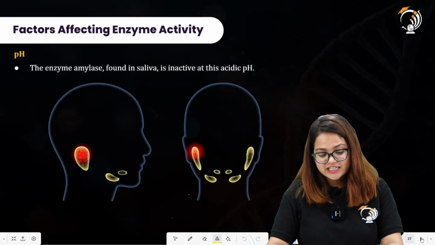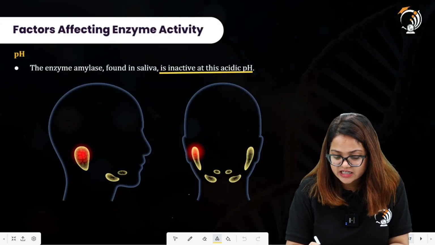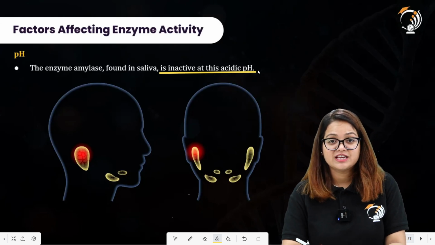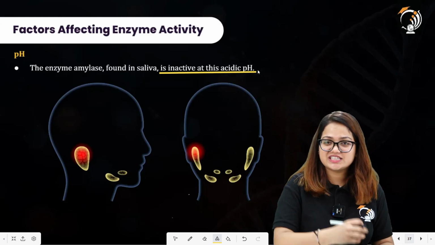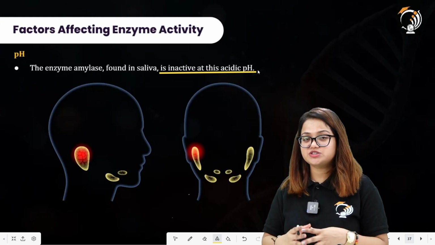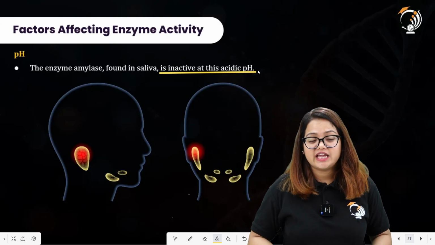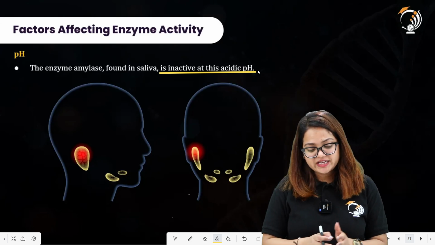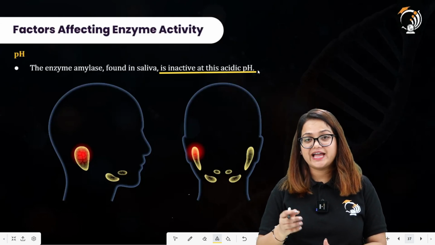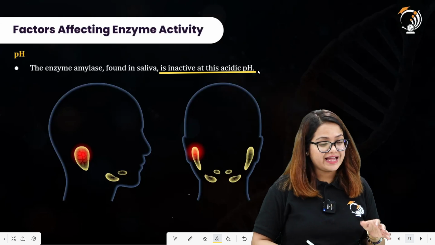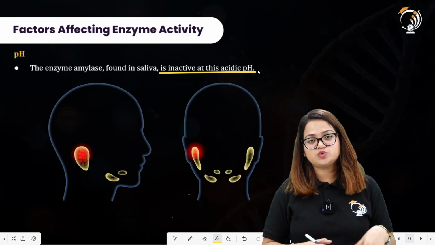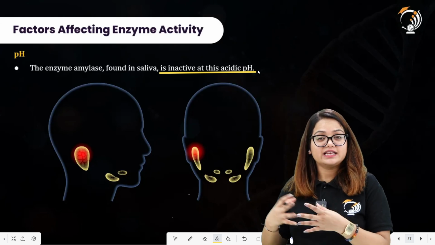The enzyme amylase found in the saliva is inactive at this acidic pH. Since we already discussed that each enzyme has a specific pH value at which it shows its maximum activity, if one enzyme is showing its maximum activity at highly acidic conditions, then that enzyme will not be able to carry out its functions at highly alkaline conditions.